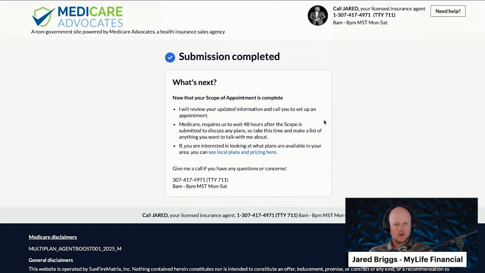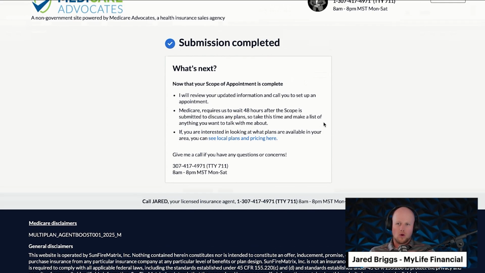This has been sent to us in our office. We can go in and grab it, and then we can do some research before you even come in. We can look at prescription drug plans, your prescriptions. We can talk to the pharmacist if we need to. We can do anything to make sure we're prepped for your appointment. We can have Medicare plans looked up, prescription drug plans, and be ready for the appointment. So that is the whole goal of this.